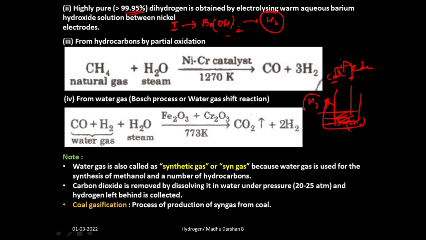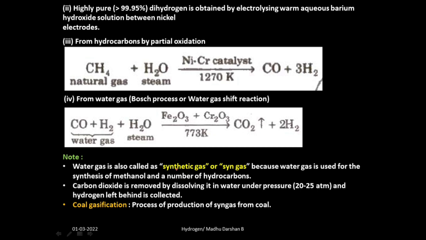Hydrogen gas at cathode. But actually these diagrams are not in your syllabus, so no need to remember. Just remember electrolysis of barium hydroxide solution gives high pure hydrogen. Then where do we use high pure hydrogen? Do you have any idea? Fuel. Rocket fuels. So rocket fuel uses high pure dihydrogen.